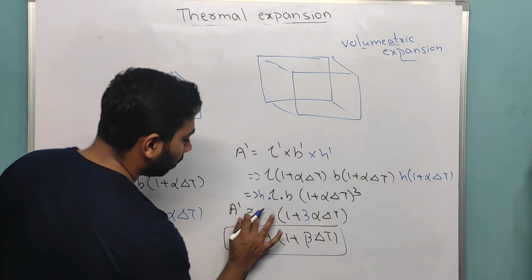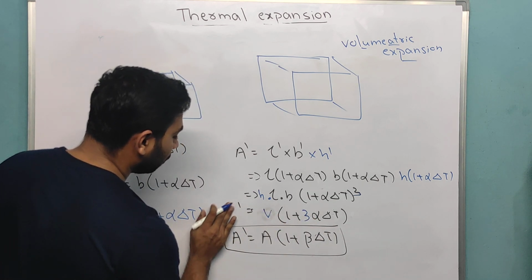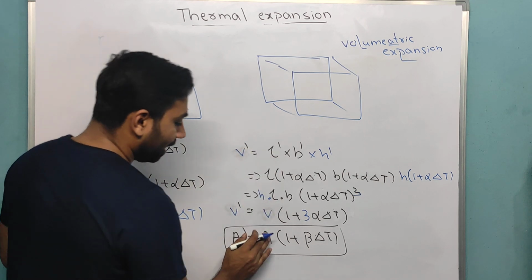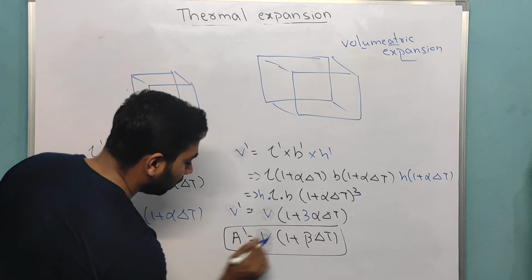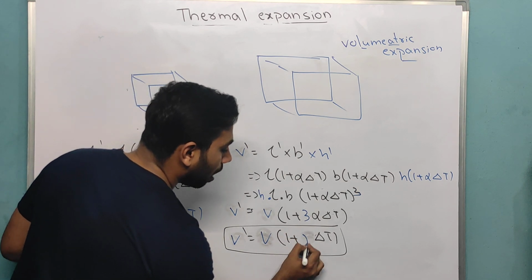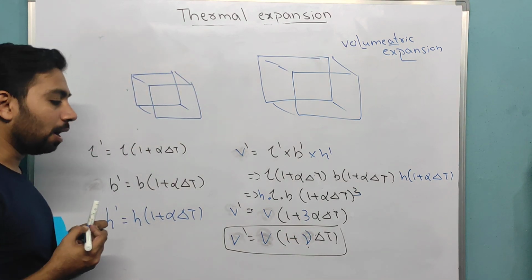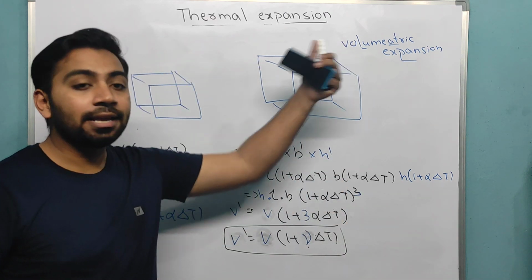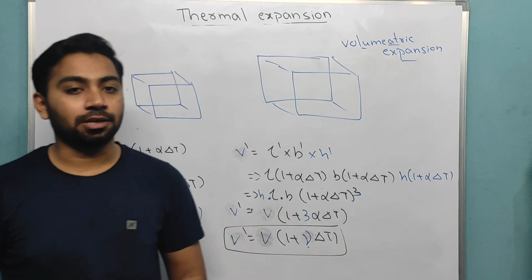Then this will become your final volume. Then we write V and V, and this will become gamma. This gamma is called the coefficient of volumetric expansion. Take this down first.